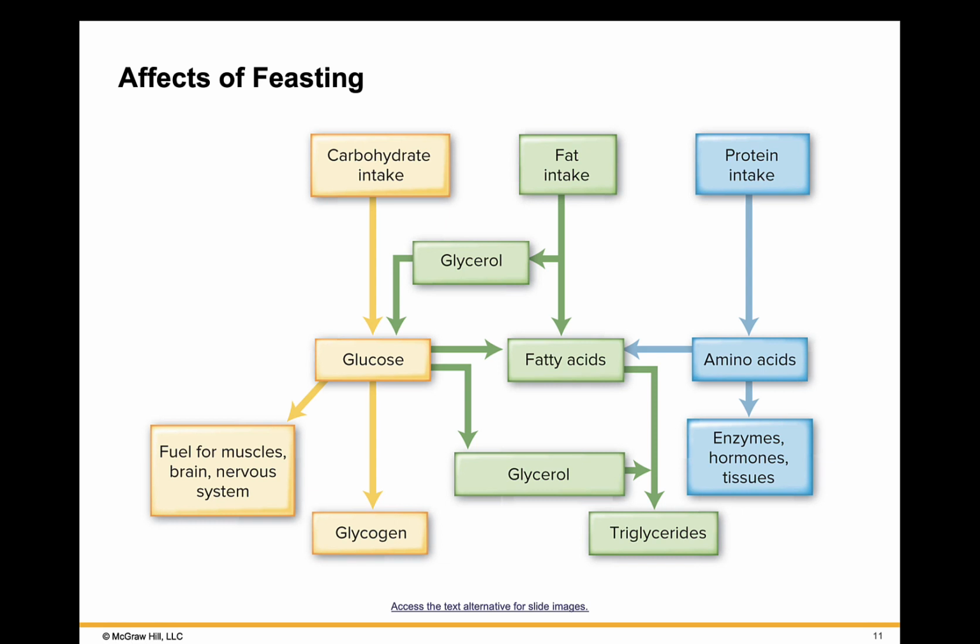Now here we can see overall the impact of feasting. When we look at carbohydrates, basically glucose goes into glycogen and fuel for muscles, brain, and nervous system. Fat very much will be converted into triglycerides, as will excess glucose. Glycerol can actually form glucose. If we look at protein, amino acids can be converted to fatty acids or enzymes and hormones for tissues, but eventually we see the storage form of triglycerides being the ultimate thing that happens when we are consuming energy-yielding substances in excess.